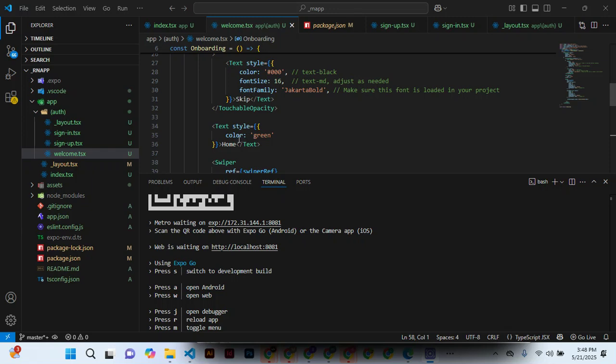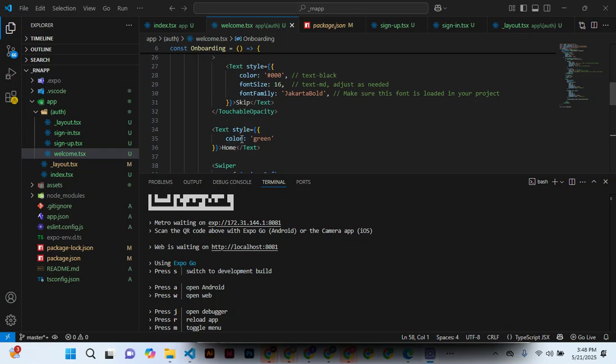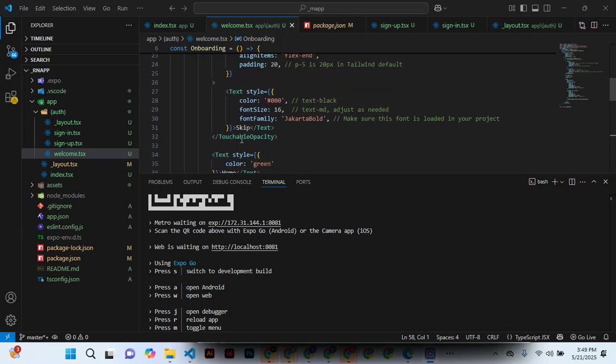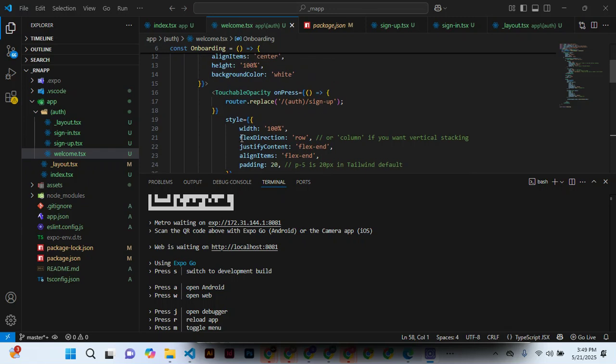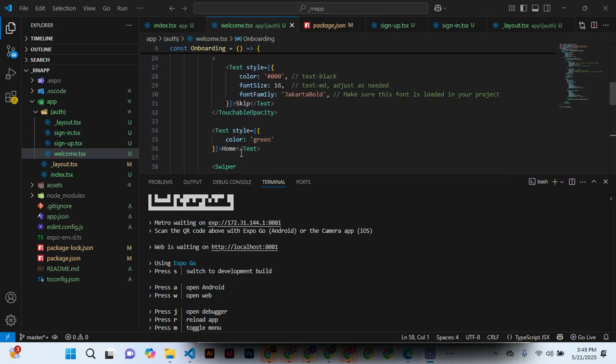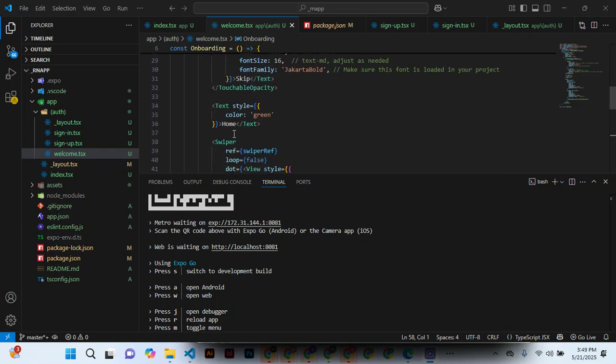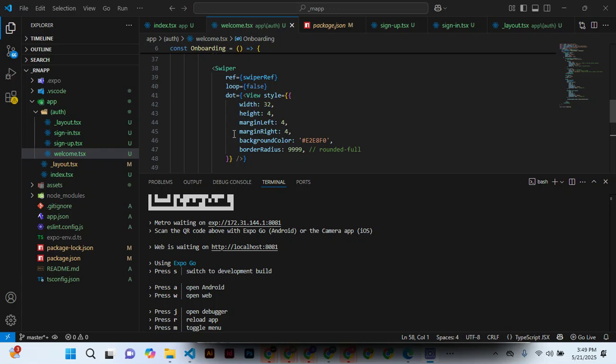Remember that this other text is just green. The other text from the touchable opacity that belongs to home itself. But now we have another thing called swiper, and swiper assists us in scrolling the screen from one page to another during the loading.